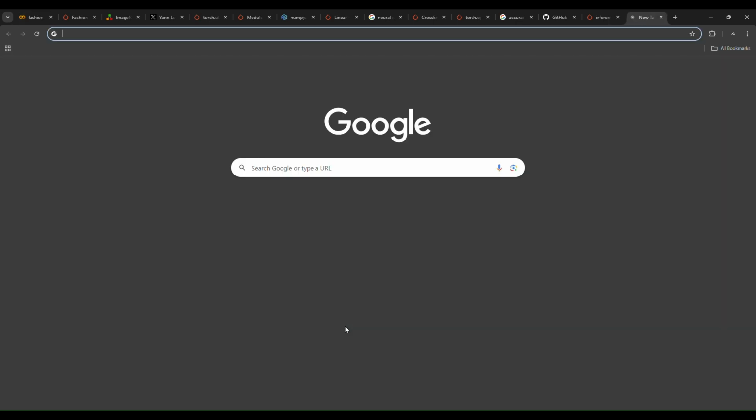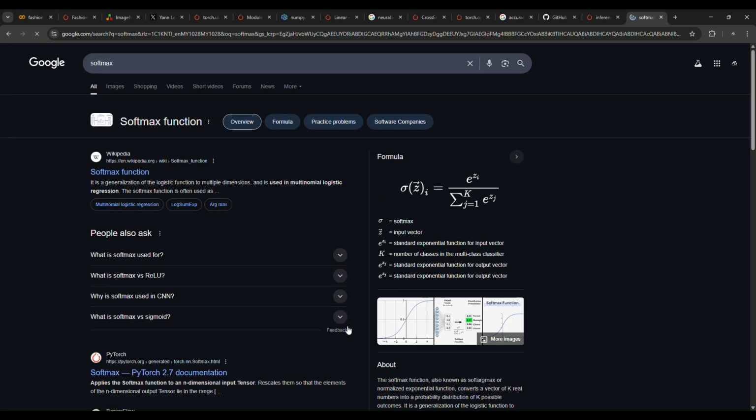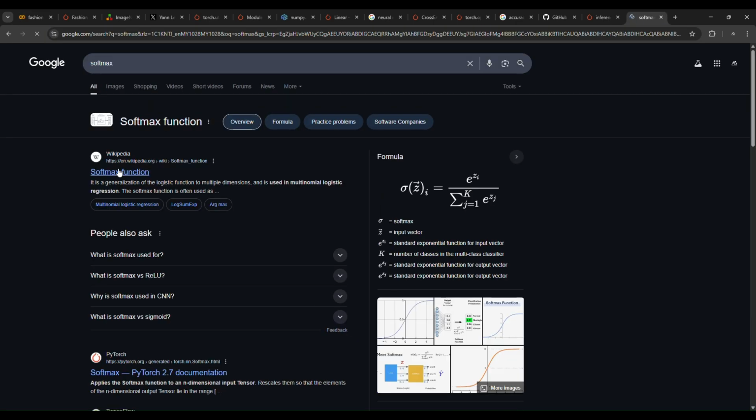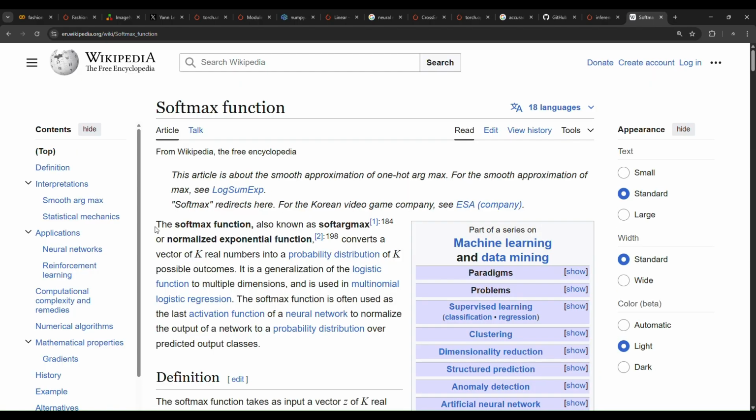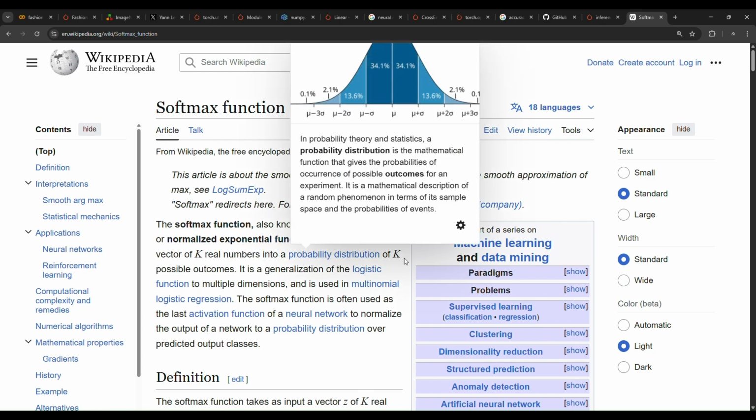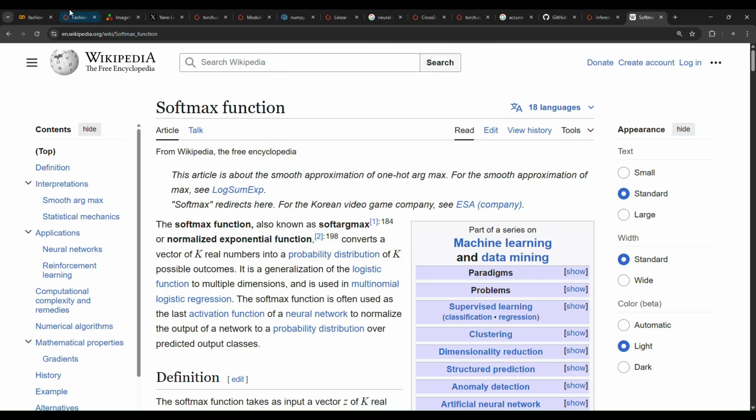If we read about the softmax function in, for example, Wikipedia, it will say the softmax function, also known as softargmax or normalized exponential function, converts a vector of k real numbers into a probability distribution. So it converts a vector of k real numbers, in other words, logits, into a probability distribution of k possible outcomes. So that's very nice.